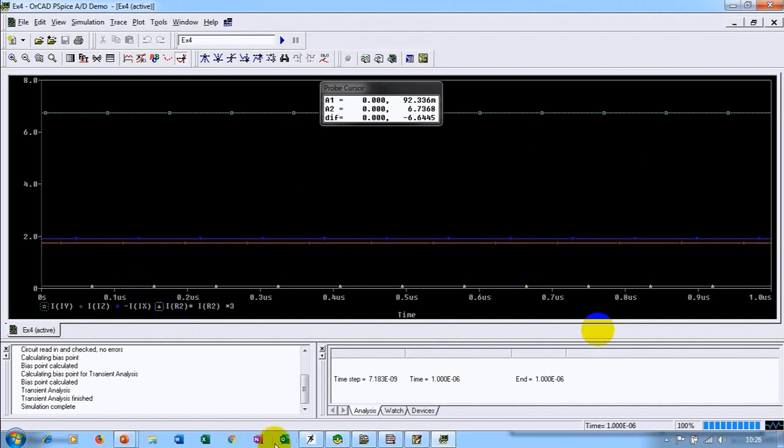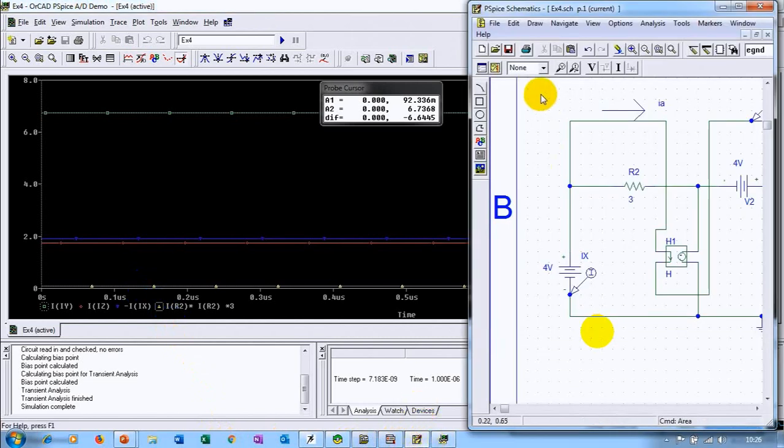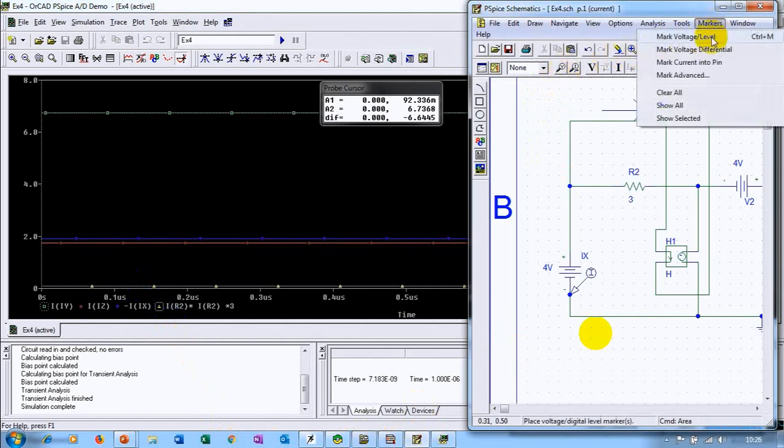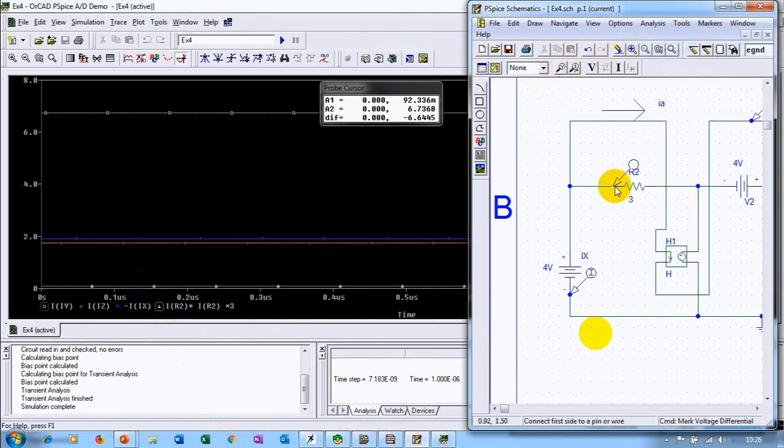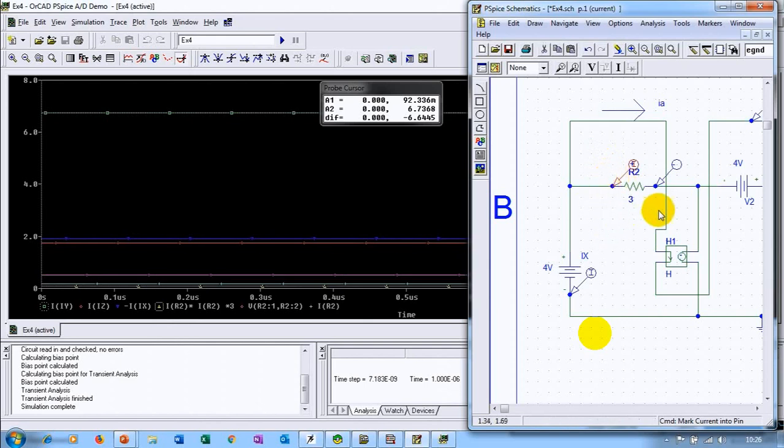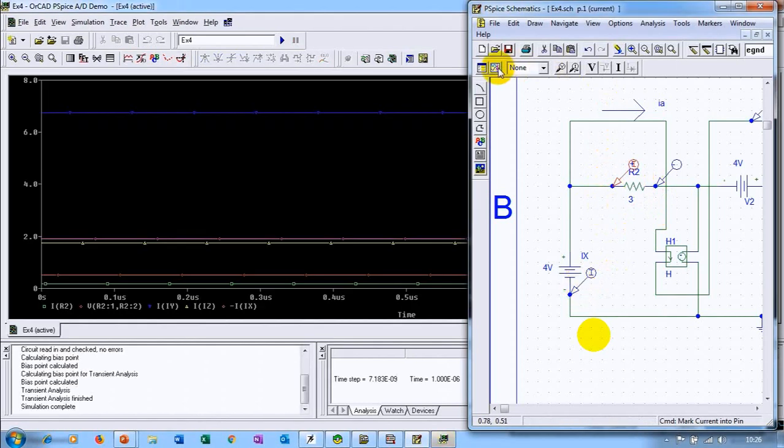Now, let me show you the other way also. You can simply find the voltage and current across it. Go to markers, voltage differential, so plus here and minus here. Okay, let's take a current marker and place it here, with respect to R2. Right, so let us simulate again.